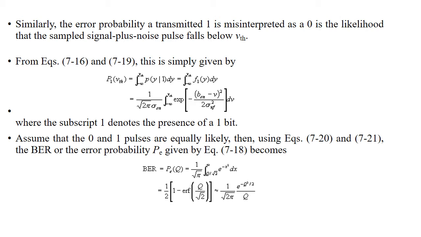So here we have to find the bit error rate or error probability.